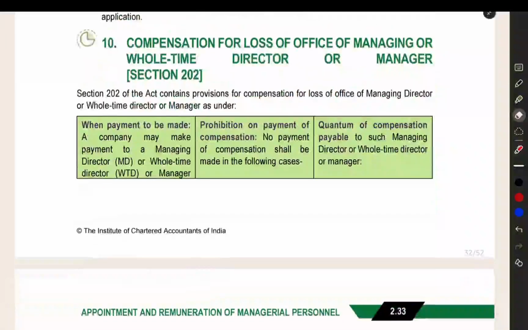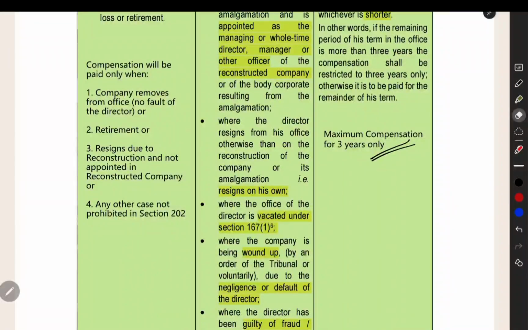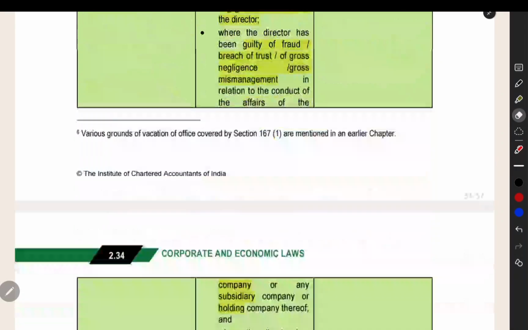And the next thing is how much compensation we will pay and for how long a period. Maximum only 3 years is allowed. When we are removing the director, how much is the remaining term? For example, he has 2 years of contract remaining, and the maximum is 3 years, so we will pay for 2 years. But if we made a contract with him and he would be working for a total of 4 years remaining, the maximum is 3 years only. Now we will pay 3 years only. Like that, we have a time period limit for paying the maximum remuneration.